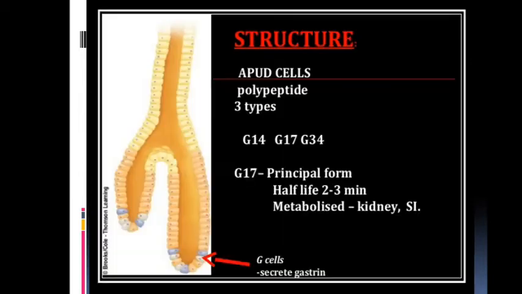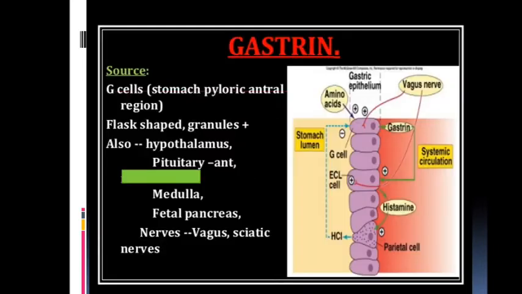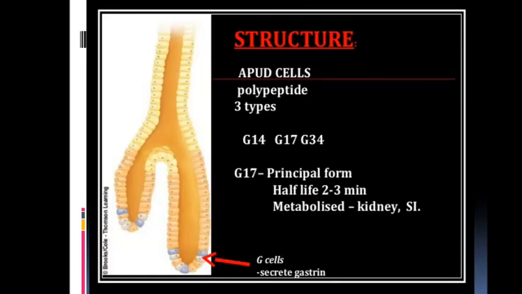Structure. Gastrin is secreted by the G cells. It is polypeptide in nature. There are three types, that is G14, G17 and G34. G17 is the principal form. Half-life is 2 to 3 minutes, and it is metabolized in the kidney and the small intestine.